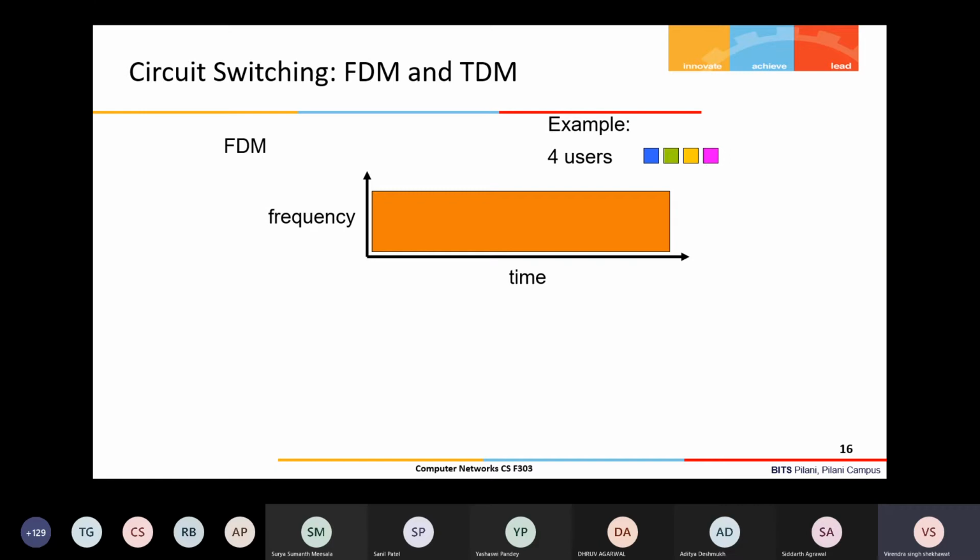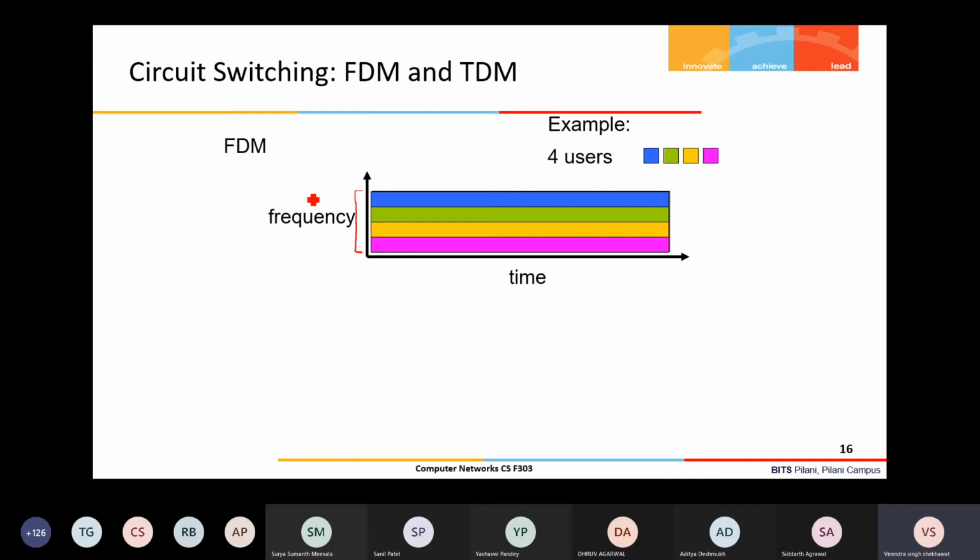In whatever frequency band there is, in circuit switching, if FDM technology is used, it's frequency division multiplexing, as it says, the frequency is divided among the users, right? In this example, you can see there are 4 users. It can be for n number of users, depending upon the total band.